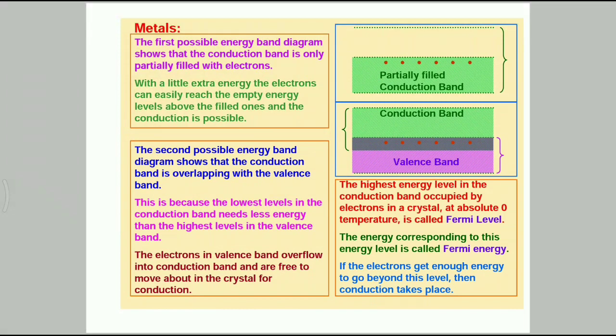So coming to semiconductors, in semiconductors the valence band is totally filled and the conduction band is empty, but the energy gap between the conduction band and valence band, unlike insulators, is very small. Thus, at room temperature, some electrons in the valence band acquire thermal energy greater than the energy band gap and jump over to the conduction band, where they are free to move under the influence of even a small electric field and acquire small conductivity.